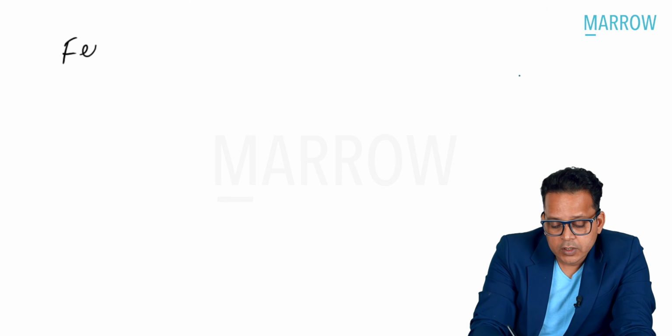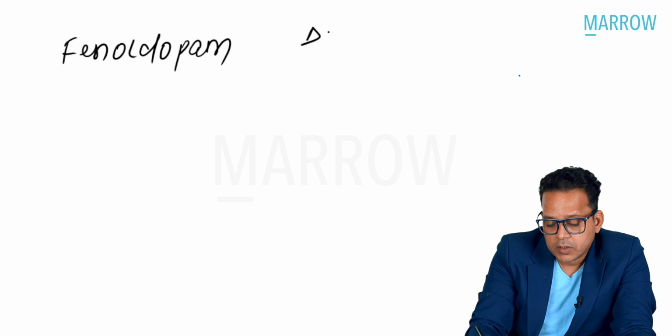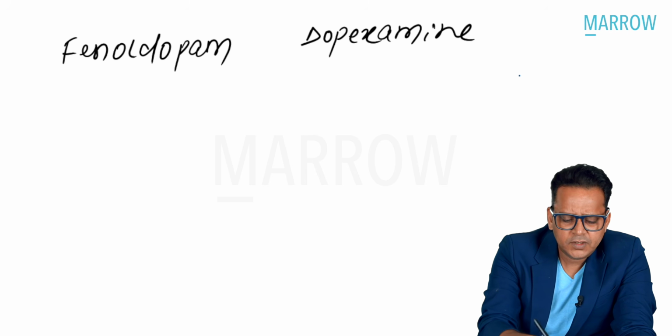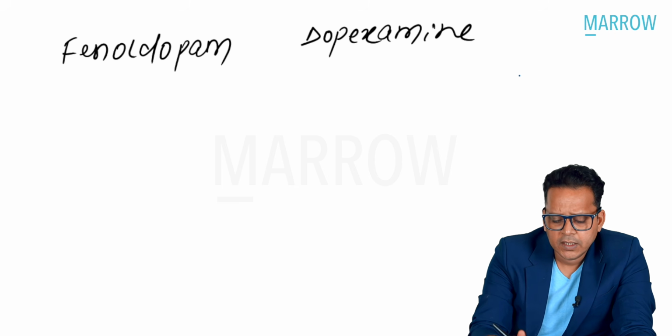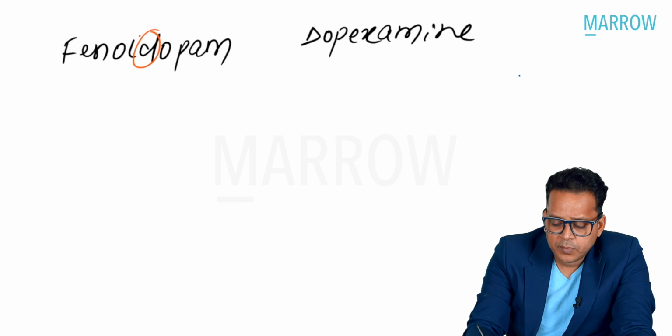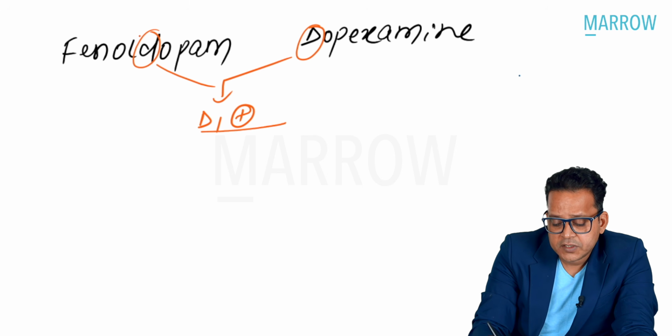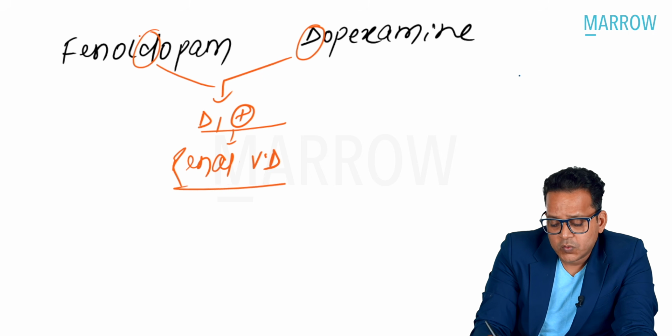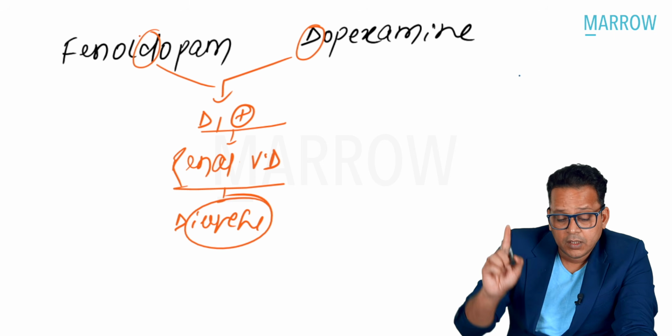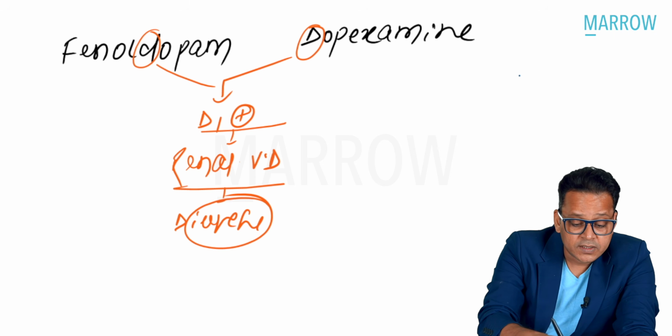One drug is called Fenoldopam, and another drug is called dopexamine. And if you remember, I compared these two drugs. These drugs are common in one aspect. Both are D1 agonists, because of which they produce renal vasodilatation that leads to diuresis. That is something that is common.